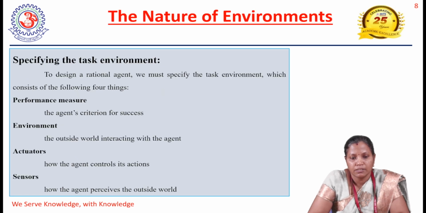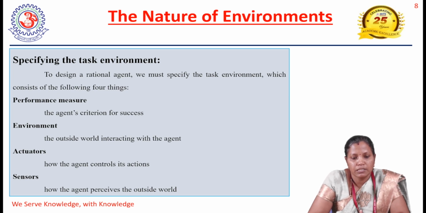Understanding this rational agent, next we will understand what a task environment is. We can view the task environment as a problem for which the rational agent is going to be a solution. For specifying the task environment, we follow a description called the PEAS description. PEAS stands for performance measure, environment, actuators and sensors. Performance measure mentions the agent's criterion of success, how you can measure the success of the agent's behavior.